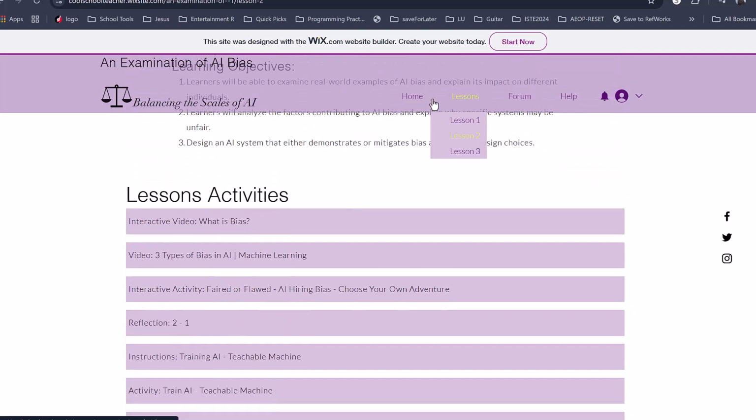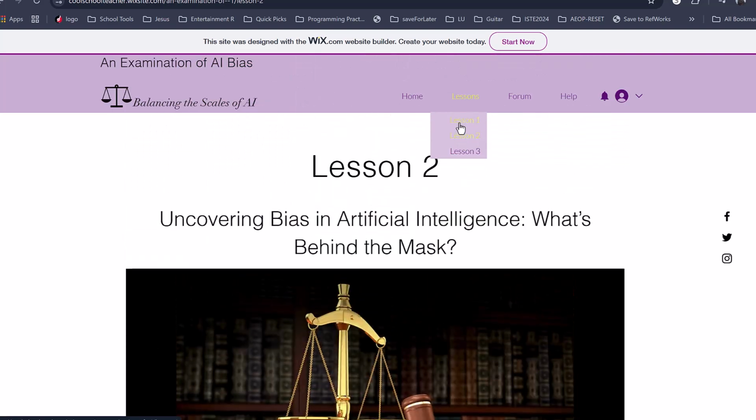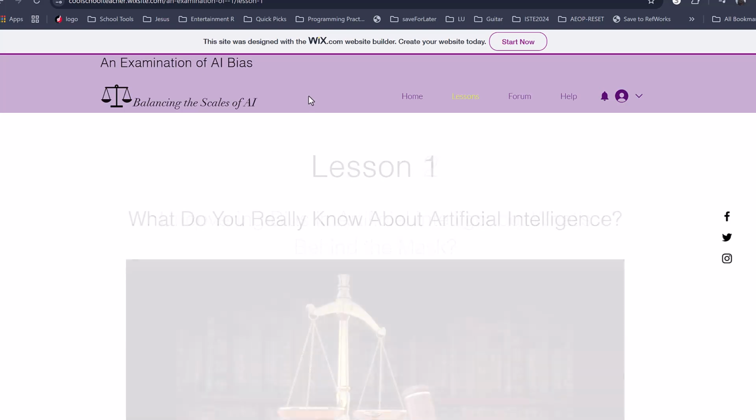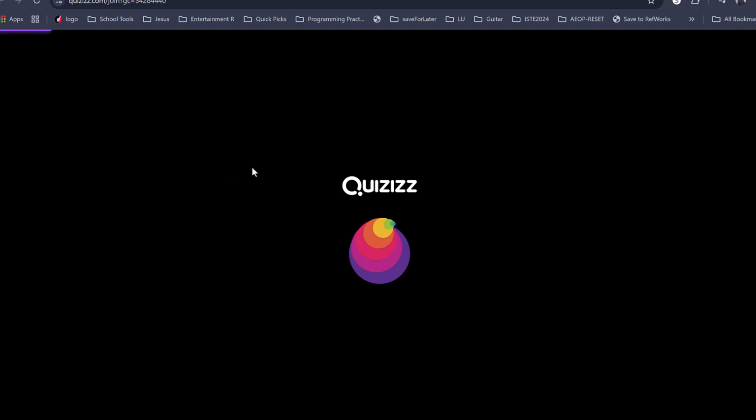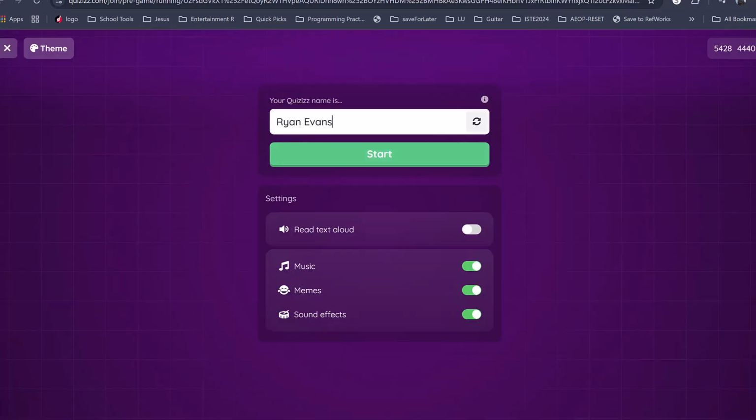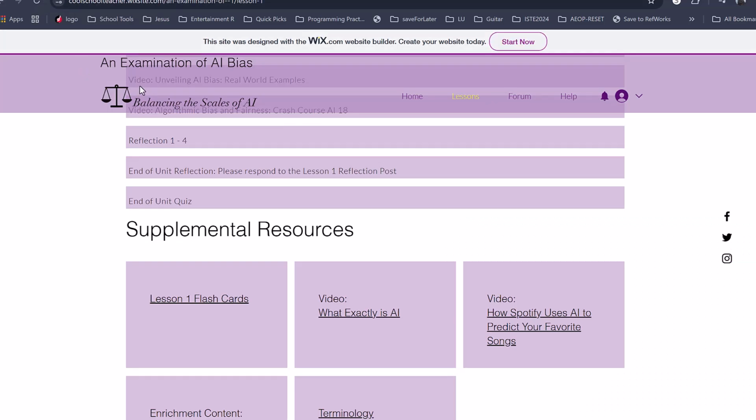This is lesson 2, but if I go to lesson 1, we can see that end of unit lesson is there also in quizzes. Brings us into quizzes, and students can start this. These end of unit quizzes, students can take them as many times as they wish. The summative assessment at the final test, they're only allowed to take once.